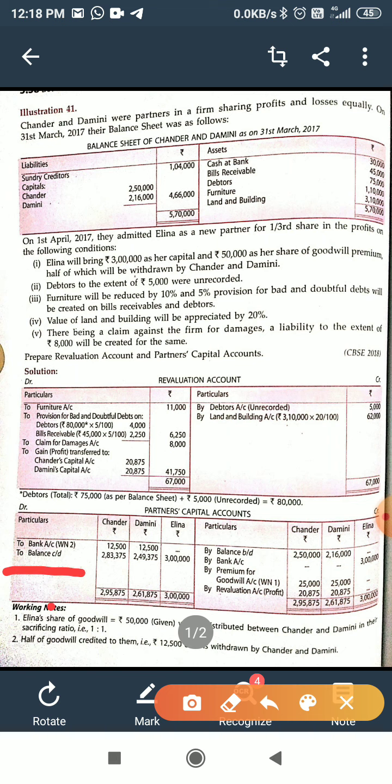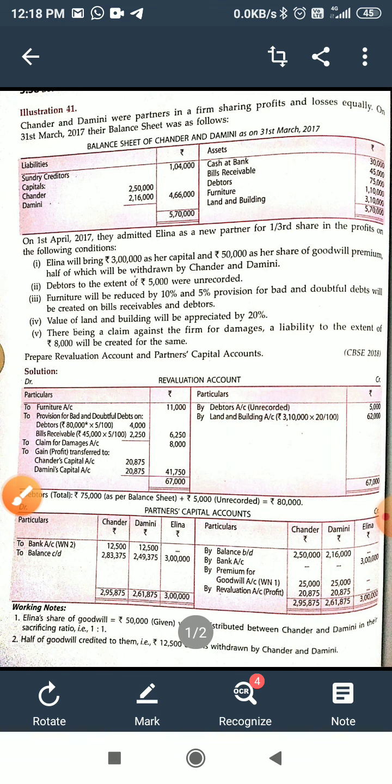balance b/d, Chandar, Damini, and Elena. I hope all transactions and conditions